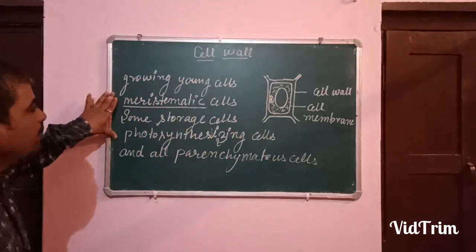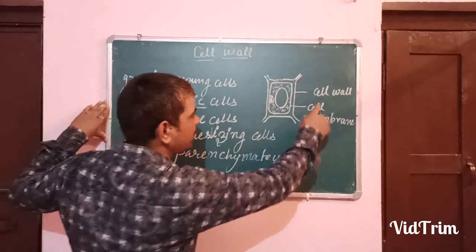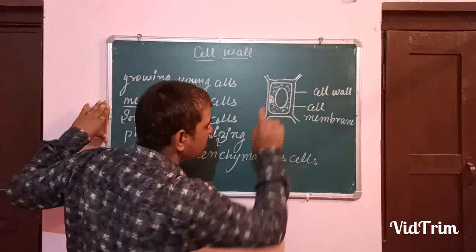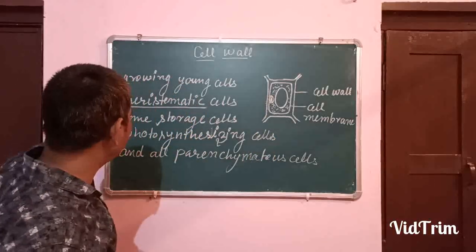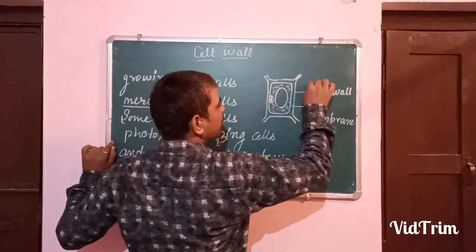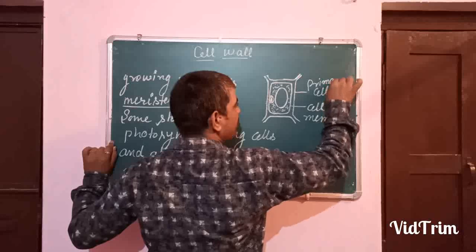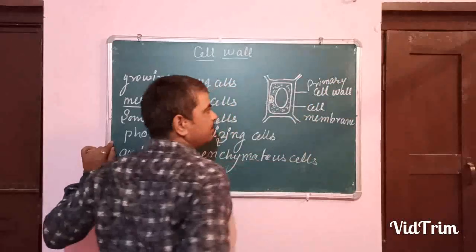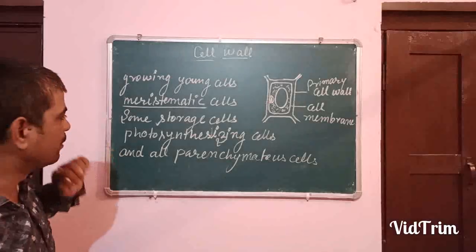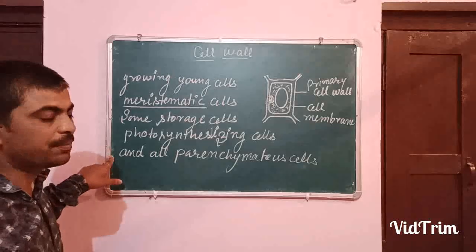They all have an additional structure around the plasma membrane that is called the cell wall. Cell wall is non-living, and this type of cell wall is called the primary cell wall. It is found in these types of cells.